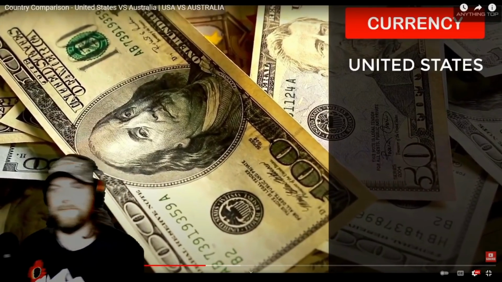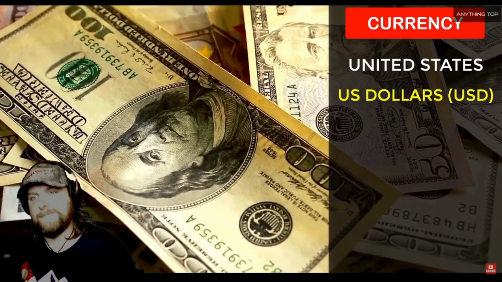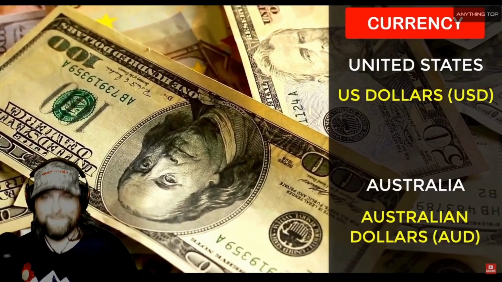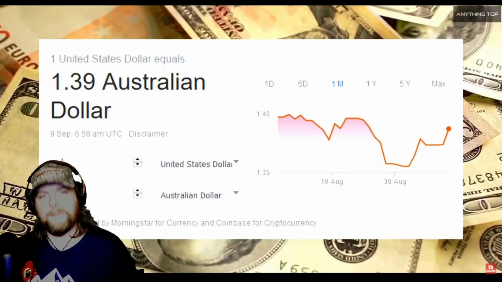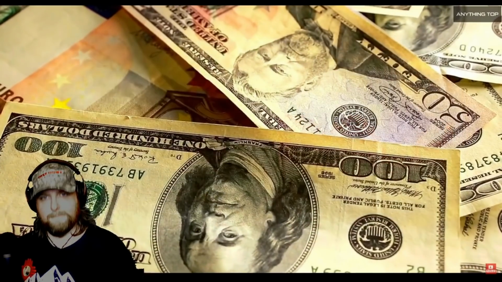The currency of the United States is US dollars, while the currency in Australia is Australian dollars. Yeah. 1 US dollar is equal to 1.37 Australian dollars.